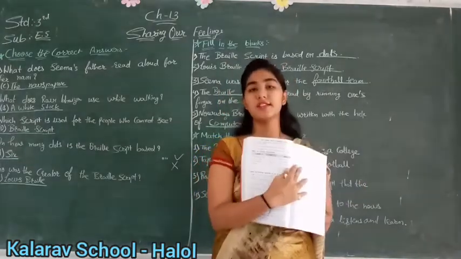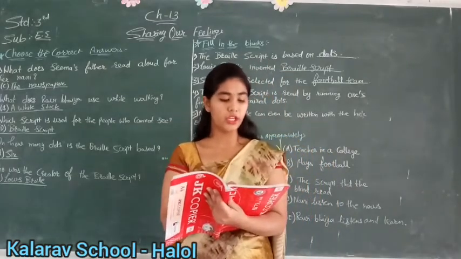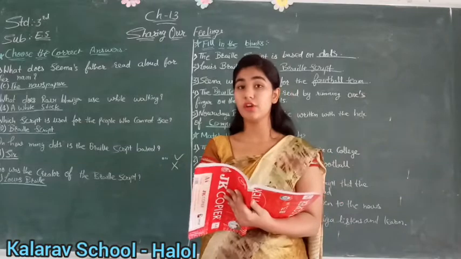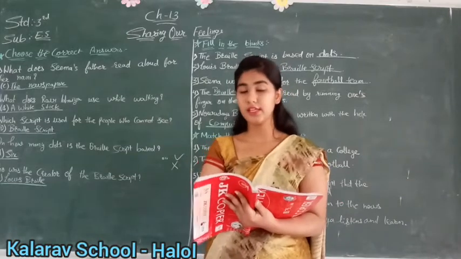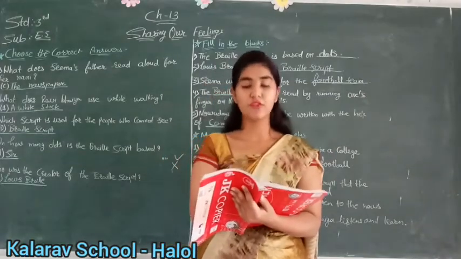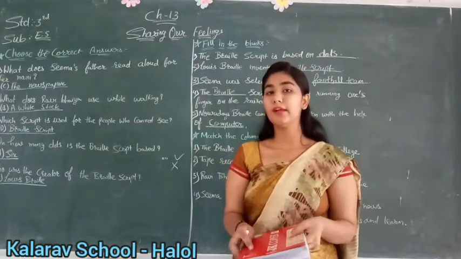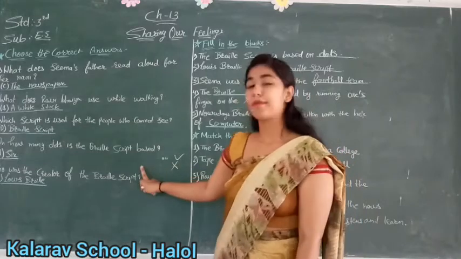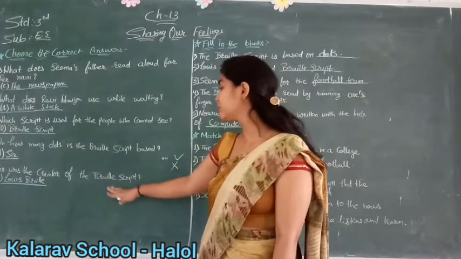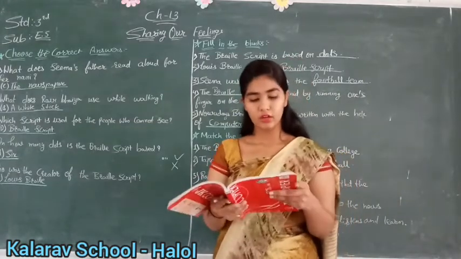Now see on page number 106, question number 5. We can recognize all the things only by touching or feeling them. Is it so? No, we can recognize also by seeing. Okay. So here wrong. There are special schools for blind children. Yes or no, children? Yes. I told you, blind people can also study by Braille script. So they cannot come to the school like us. They have special schools where their teachers teach them Braille script, right? So they can learn by that.